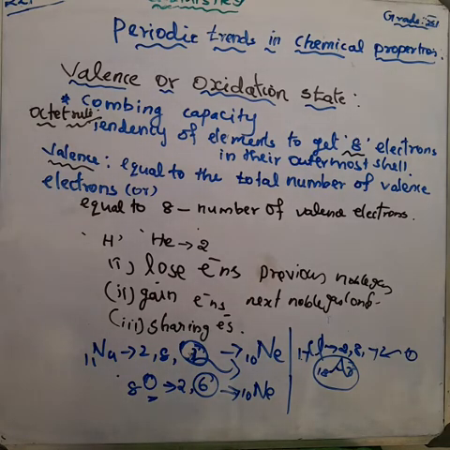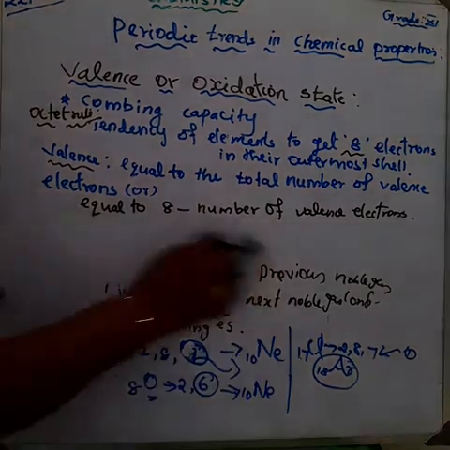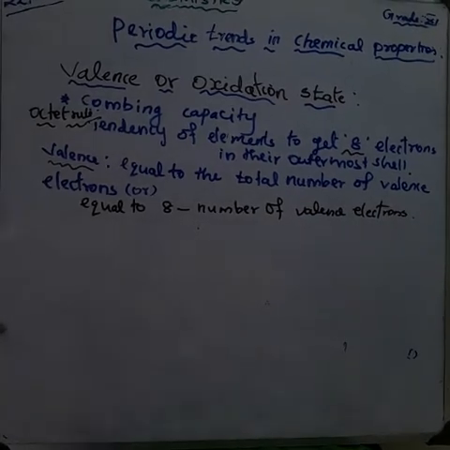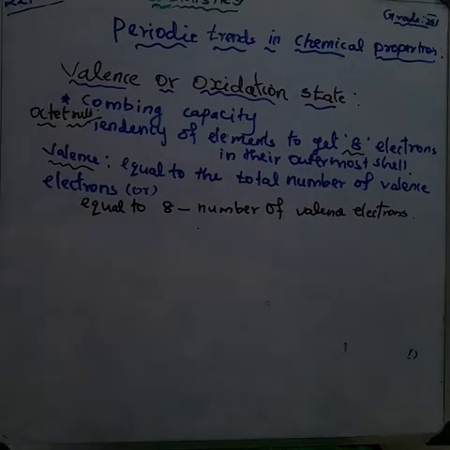So here, what do you mean by valence? Valence means the combining capacity of an atom with other atoms by either losing, gaining or sharing pairs of electrons.